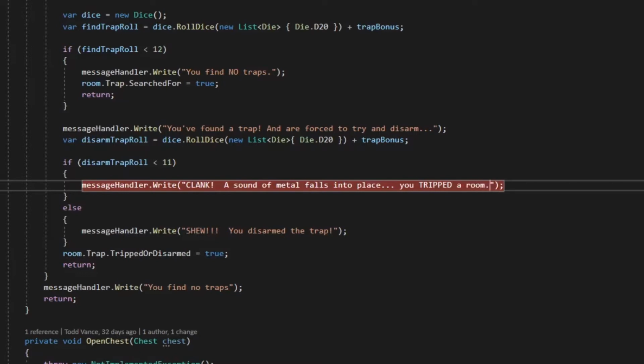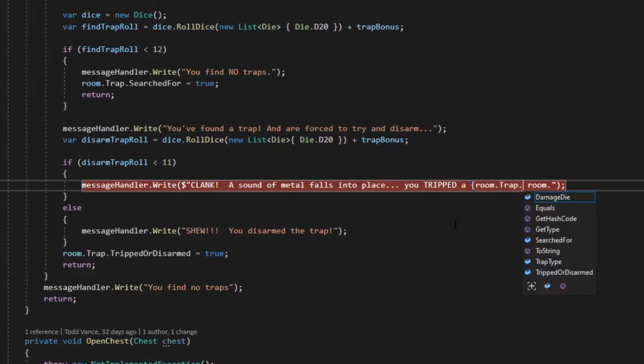Room dot trap. Oh wait, I gotta do string interpolation, and we want to do room dot trap dot type. Trap type to string.